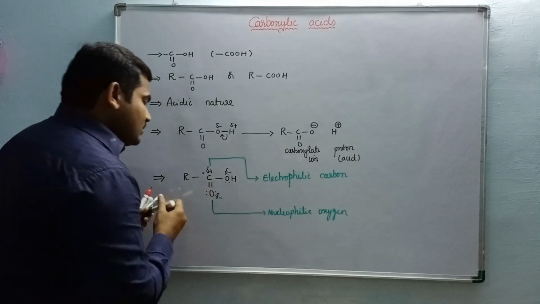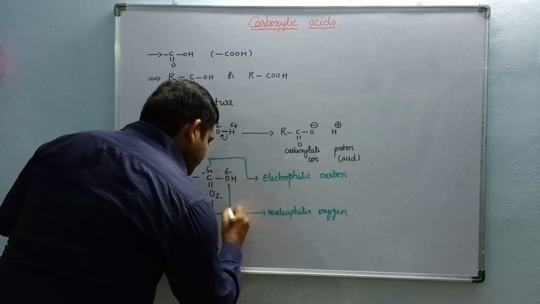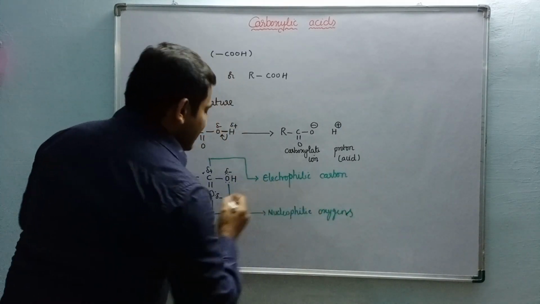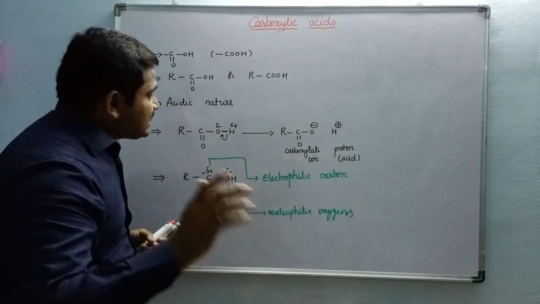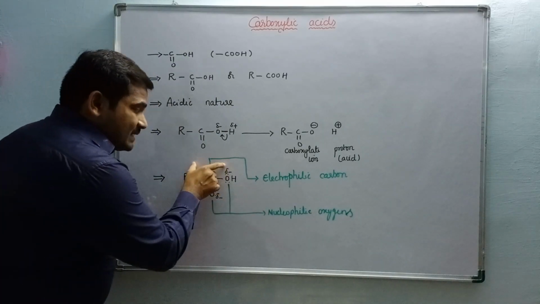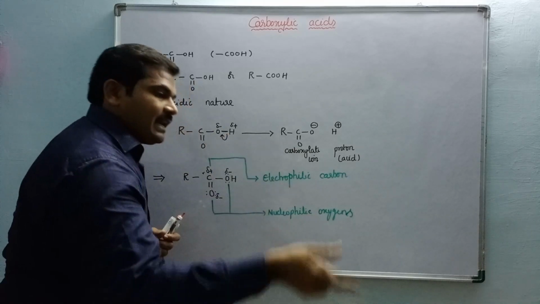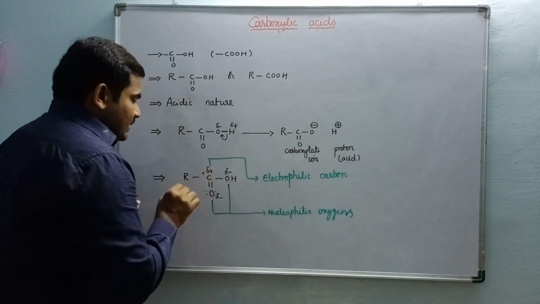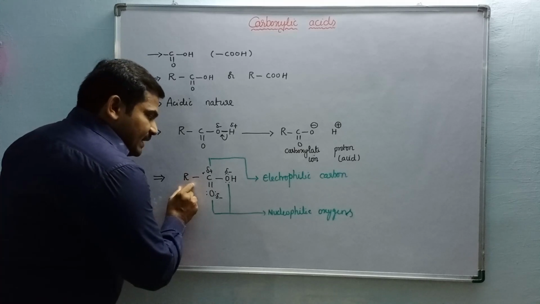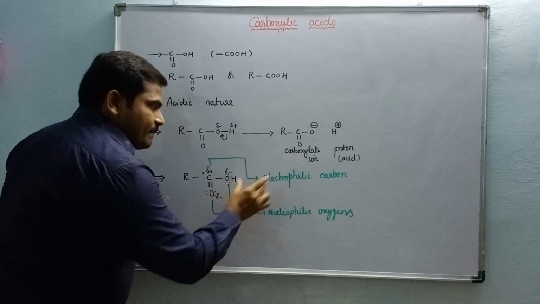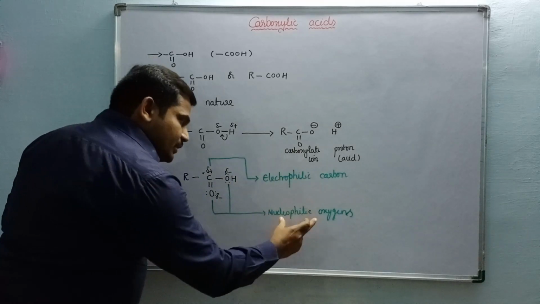Hence these are nucleophilic oxygens. That's why carboxylic acids react with electrophiles and nucleophiles, because the COOH group acts as an electrophile as well as a nucleophile.